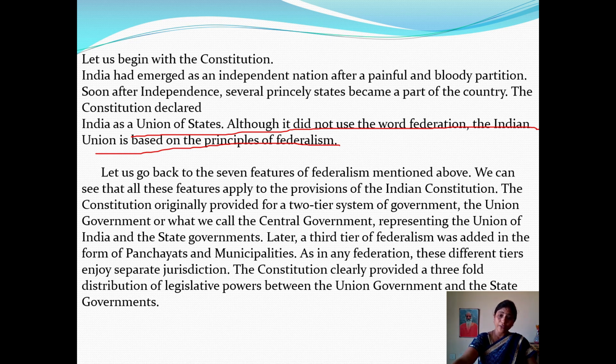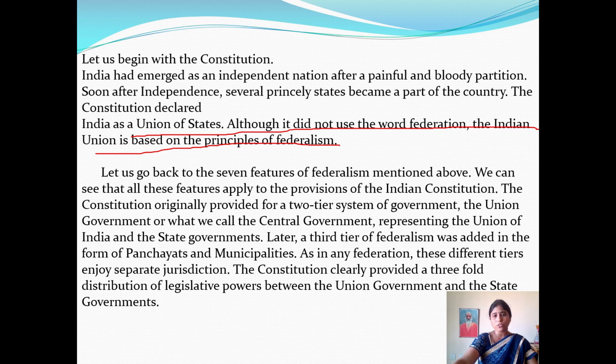What is the difference between federalism and principles of federalism? In our constitution, they never mention that India is a federal country. But we adopted and we are following federal principles. So in the coming sessions, we are going to know the difference between federalism and the principles.